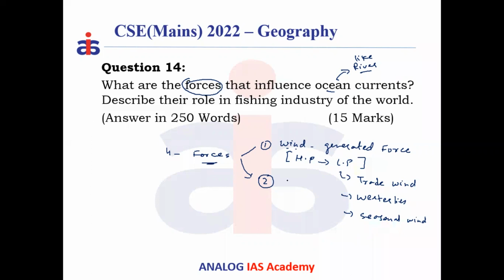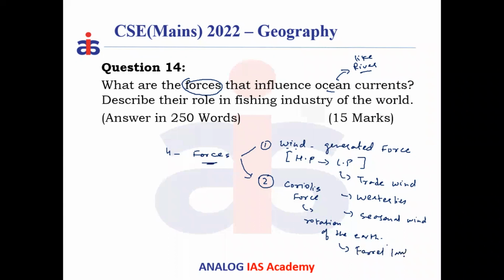That's very important. The second force that can control or influence the oceanic current is the rotation of the earth, producing a force called what? Which force, Bachu? That is called the Coriolis force. Coriolis force is generated due to the rotation of the earth. So what is the role of this Coriolis force? It is a deflective force. It deflects the moving oceanic current. In which direction? In the northern hemisphere it deflects to the right, and in the southern hemisphere towards the left. So which law does it follow?